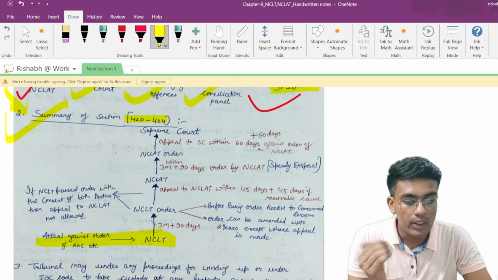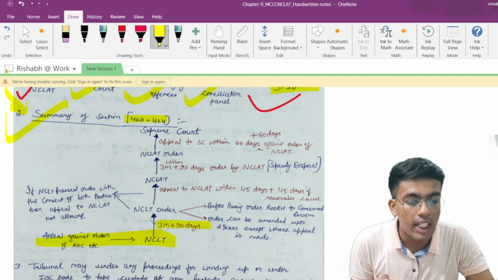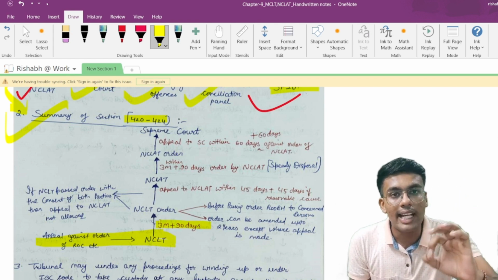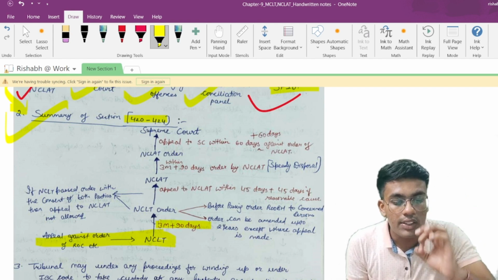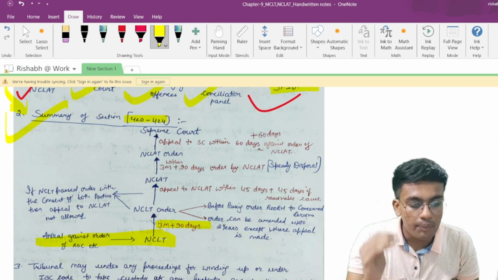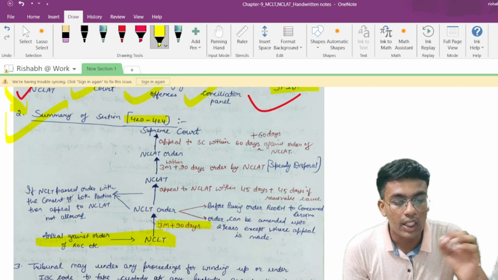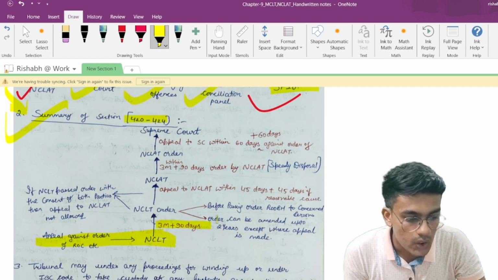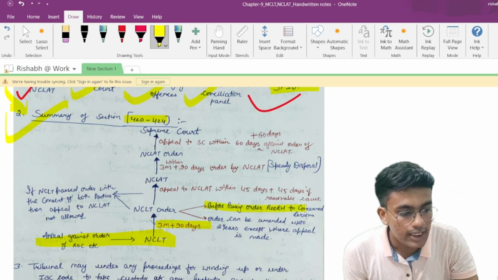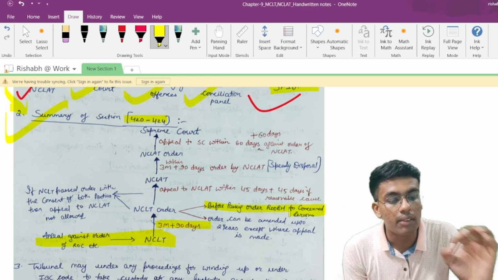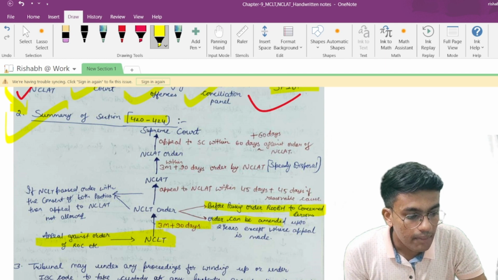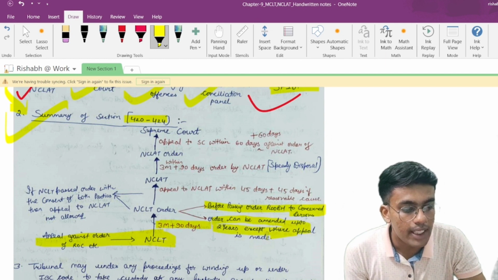Once you make an appeal, NCLT will pass an order within how much time limit? NCLT has to pass the order within 3 months, plus 90 days of extension can be granted. Condonation of delay is allowed for passing an order by the NCLT. Before passing an order, a reasonable opportunity of being heard is to be given by the NCLT to the concerned person, and the order can be amended up to 2 years except where an appeal is made.